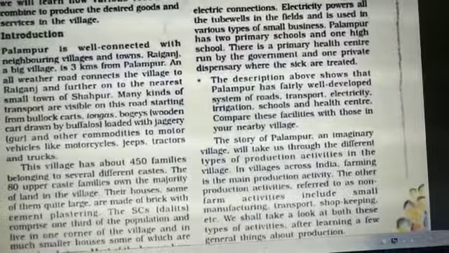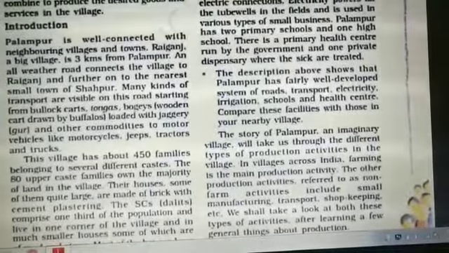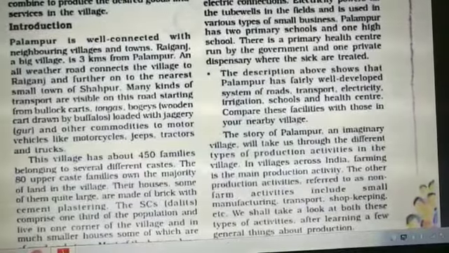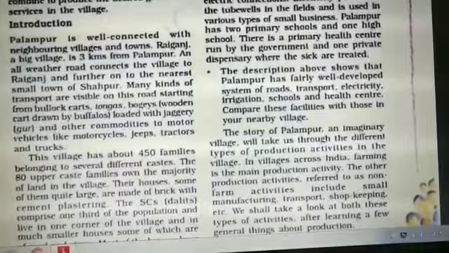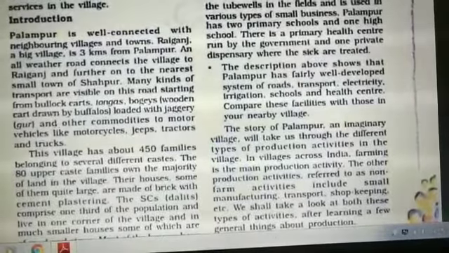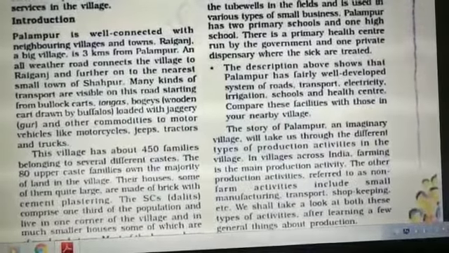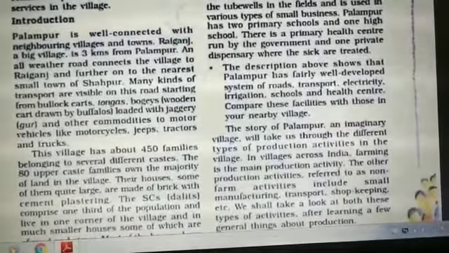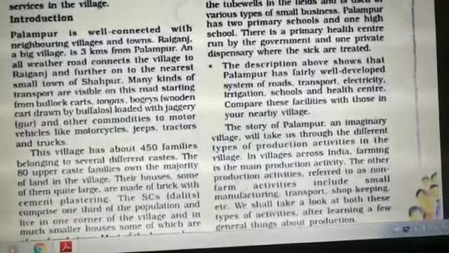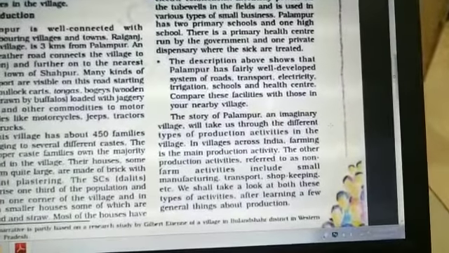The roads were made of cement. Transport facilities like bullock carts and tongas were available, as we have read earlier. Irrigation facility and electricity were available. Two primary schools, one high school and health centers were also there. So it shows that it was a developed village.